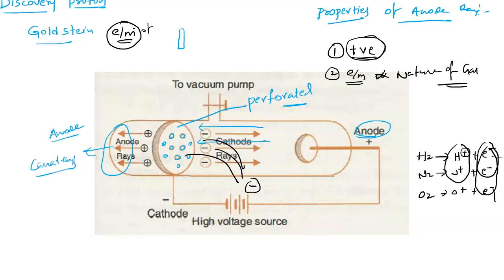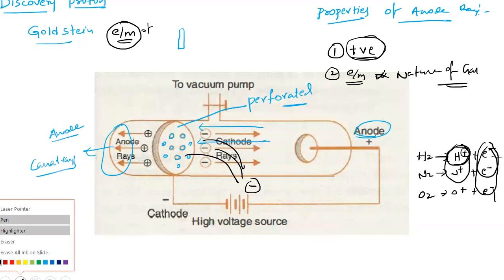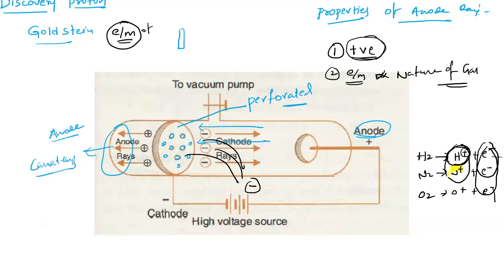There is no difference. But when it comes to the anode rays, what are the positively charged particles? We have H plus. In the second case, what is the positive charge we have got? Right, it is N plus. It is H plus, it is N plus, here O plus. The three are different from each other. Hence, the properties of anode rays are also different from each other in these three cases.